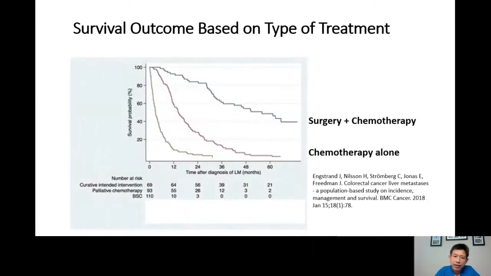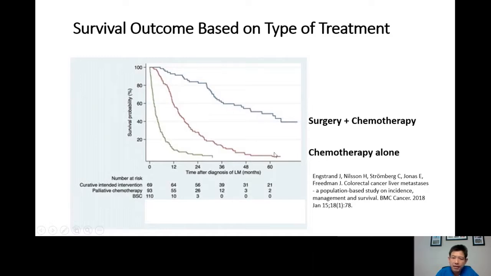I want to share with you a simple graph here. However, it's very informative. You can see the first line here. This is the patient survival with surgery and chemotherapy. If you see here 60 months, 5 years, we draw a line here. Surgery and chemotherapy will give about 50 to 60% overall survival.